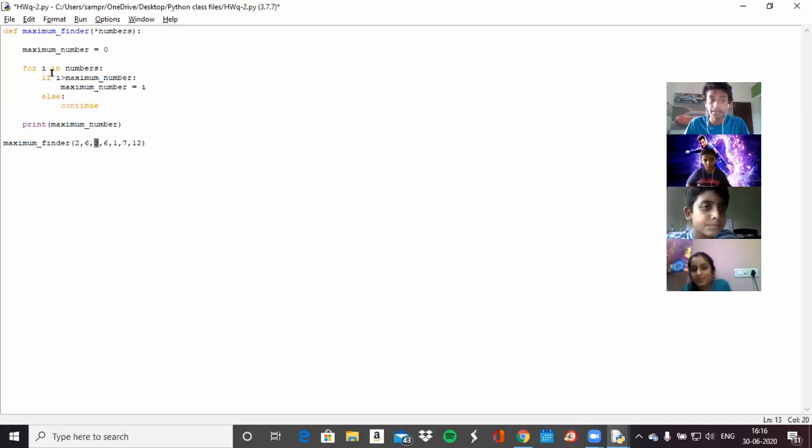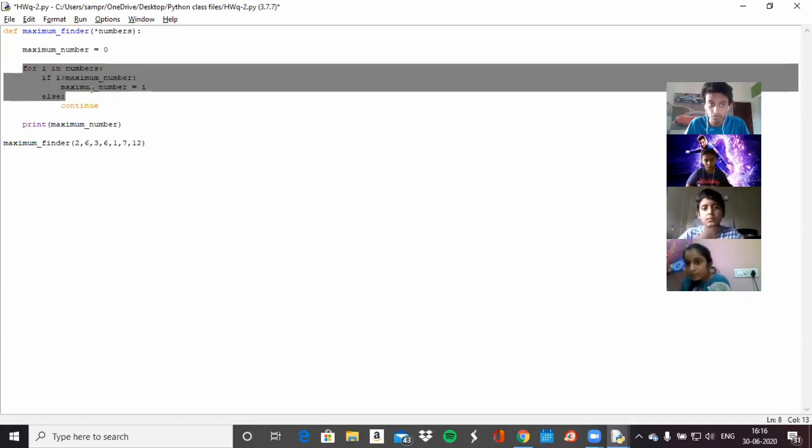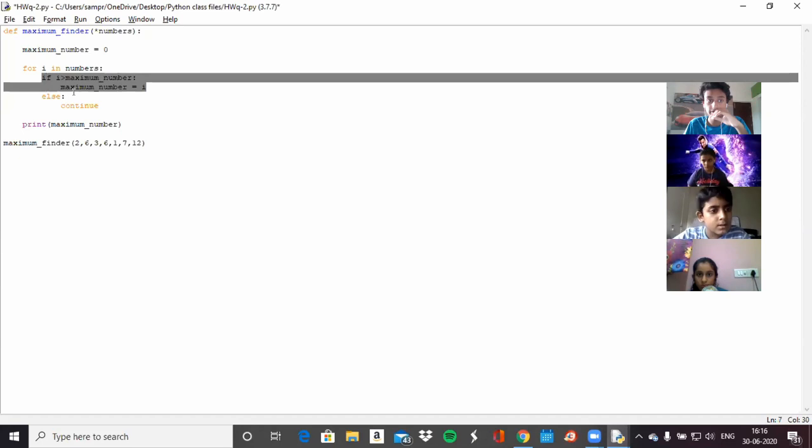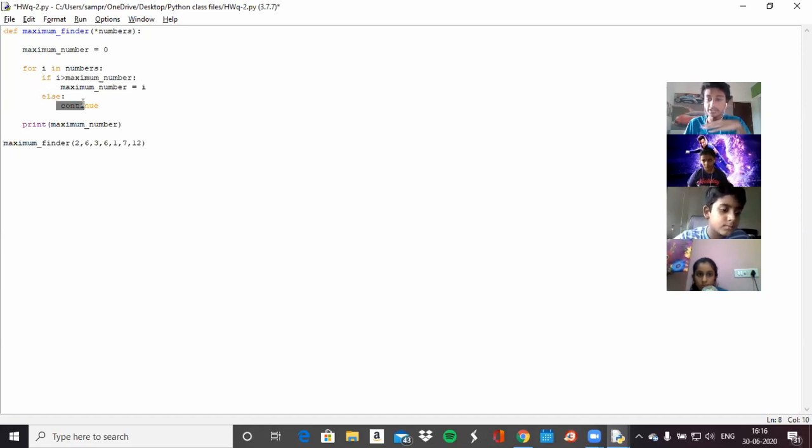Next, 3. When it'll come back to the for loop, I will then be equal to 3, right? And then it will be checking if I is greater than 6, because that is the current maximum value, right? So 3 is greater than 6, that's not true. So this if statement will be ignored. It'll go to else, continue. Continue just means don't do anything. Skip this 3, go to the next value, which is 6 again, right? And it'll keep going, and eventually maximum number will be equal to 12, and it'll give you the output.